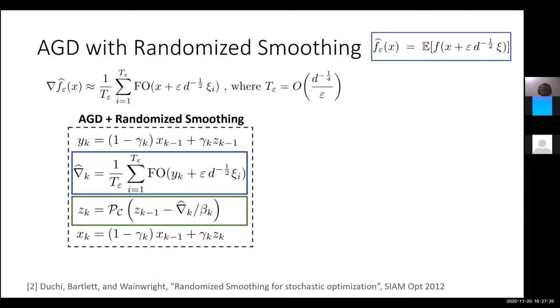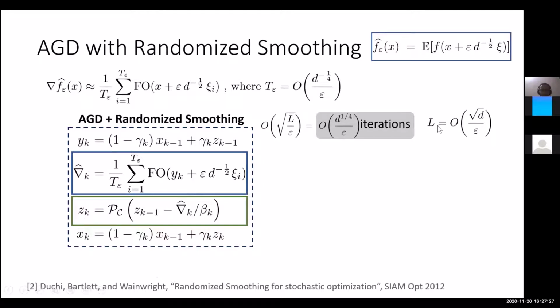Now, because we said the smoothness parameter L is square root d over epsilon, for the total number of iterations of accelerated gradient descent you have to do some error analysis here, but it turns out that the error analysis is fine once you pick t epsilon to be something like this. Then the number of iterations turns out to be square root of L over epsilon. You plug in the value of L, which gives d to the 1 over 4 divided by epsilon iterations. This is the total number of iterations you need to run in order to get to an epsilon suboptimal solution.